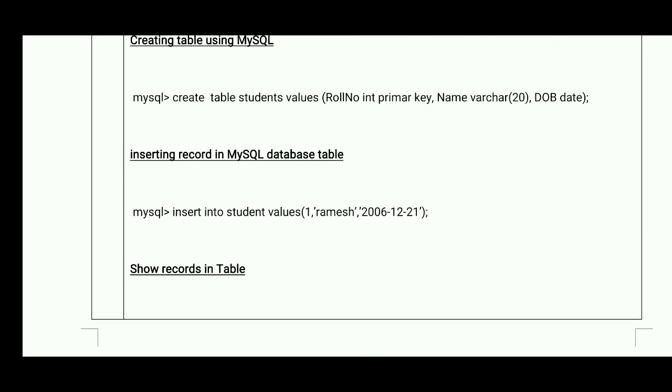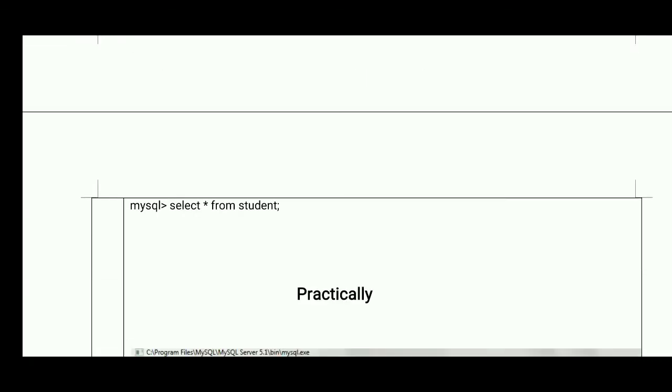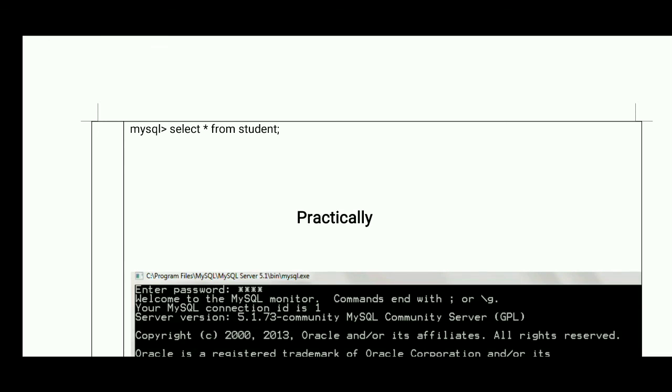Then inserting a record: insert into student values 1, comma, Ramesh, comma, 2006-12-21. See here, you always need to enter the date in the form of year, month and day. Then for showing records you can write select star from student.